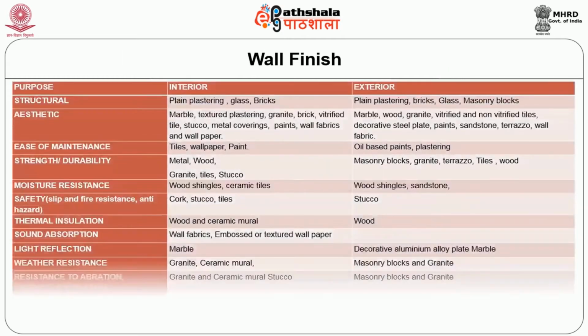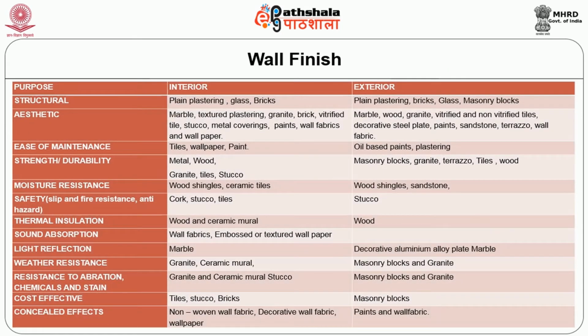The table below shows the different types of wall finishes based on their purpose that could be used in interiors as well as exteriors. The different purposes such as the structural, aesthetic, ease of maintenance, strength or durability, moisture resistance, safety, thermal insulation, sound absorption, light reflection, weather resistance, resistance to abrasion, chemicals and stain, cost effectiveness and for concealed effects. These materials are suitably selected.